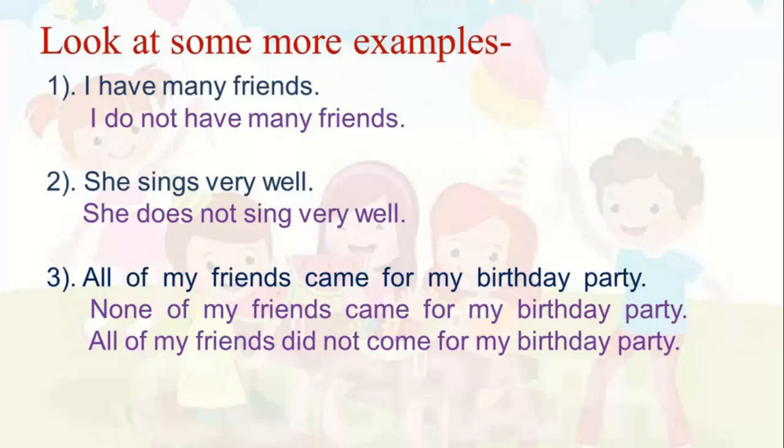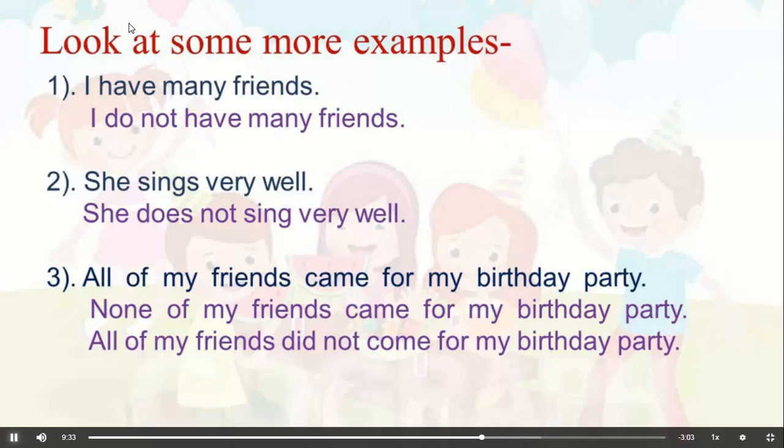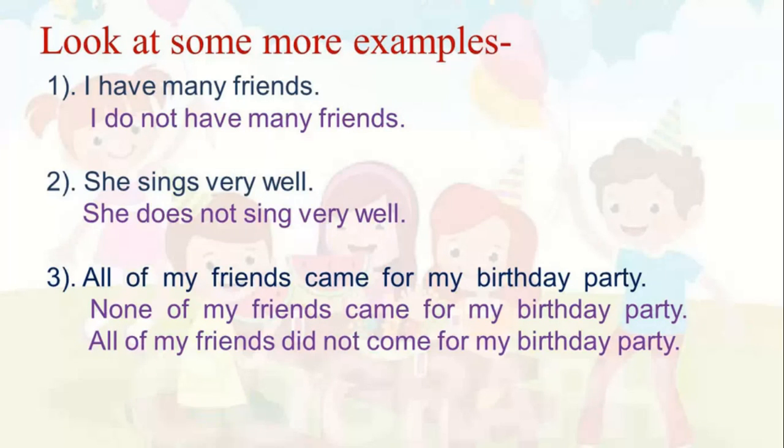Now look at the last sentence. All of my friends came for my birthday party. This is also an affirmative sentence. We can change this sentence into a negative sentence in two ways. First, none of my friends came for my birthday party. We have used the negative word none.